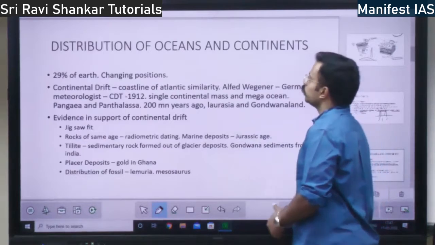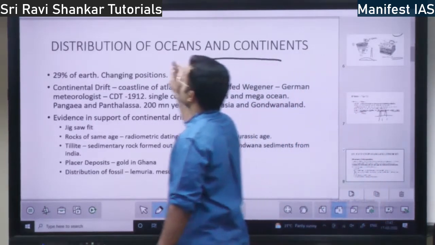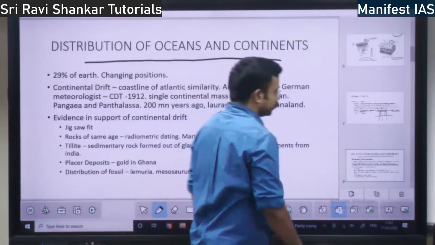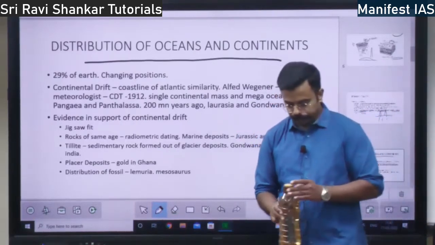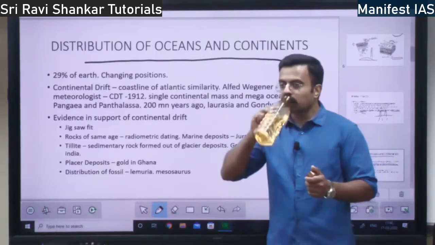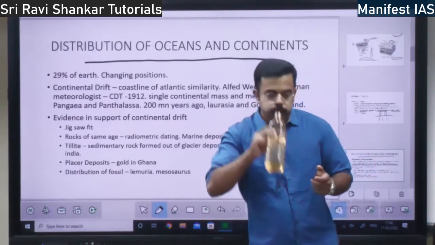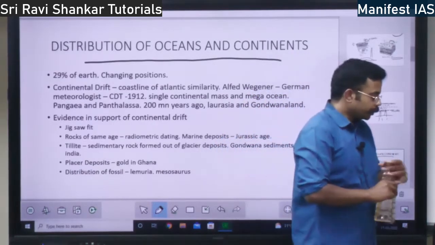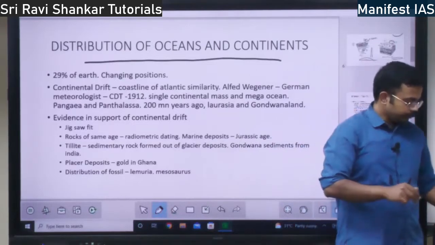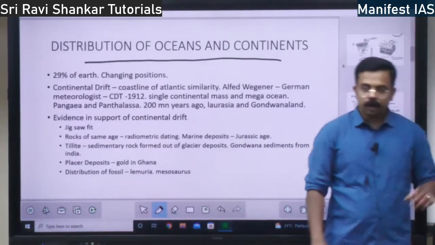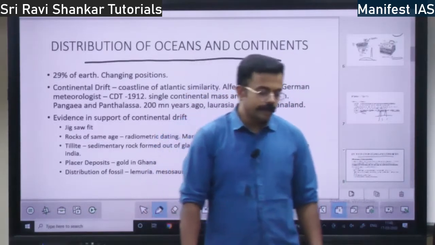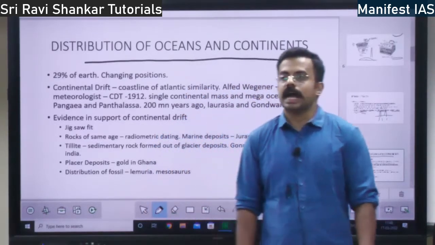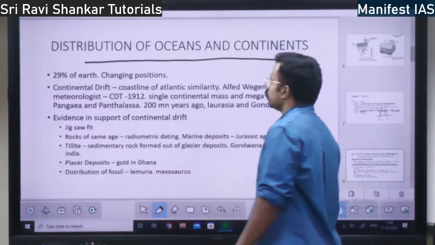Next, we will move towards the distribution of oceans and continents on the earth. How are the ocean and continents distributed on the earth? 29% of the earth is land, the rest 71% is water.